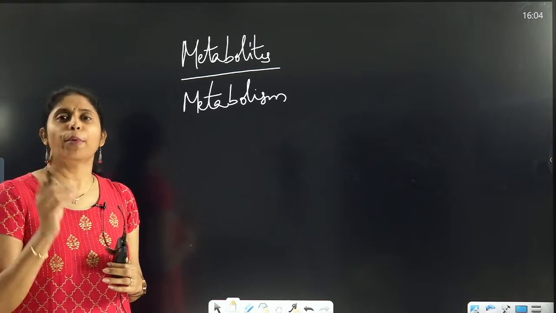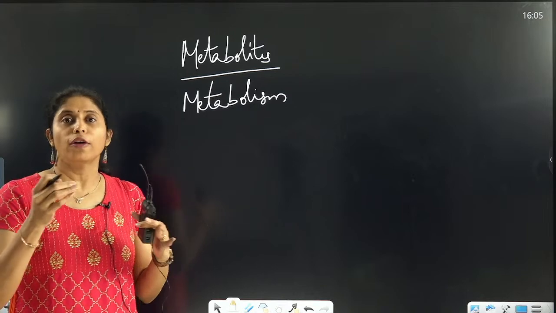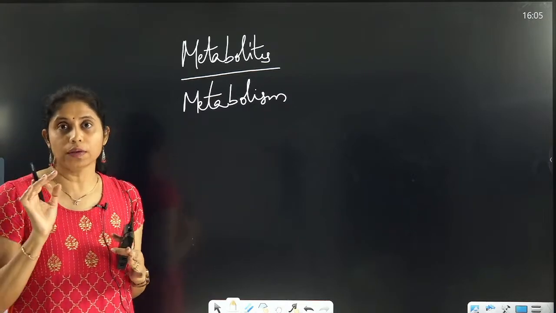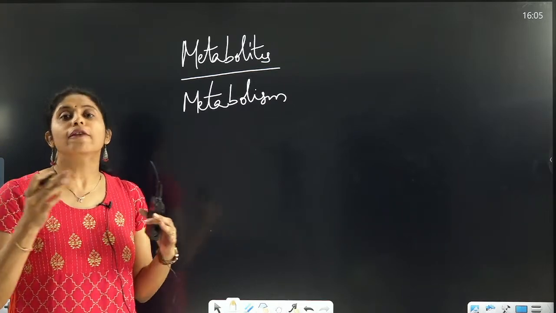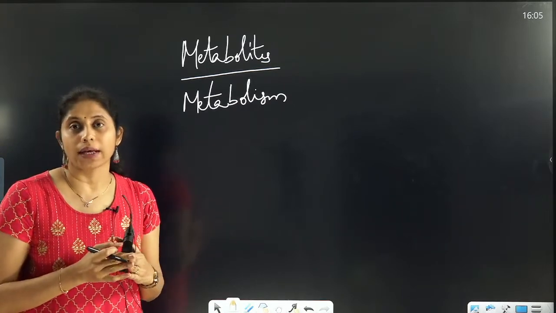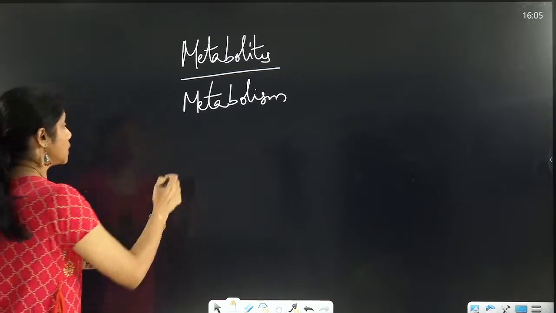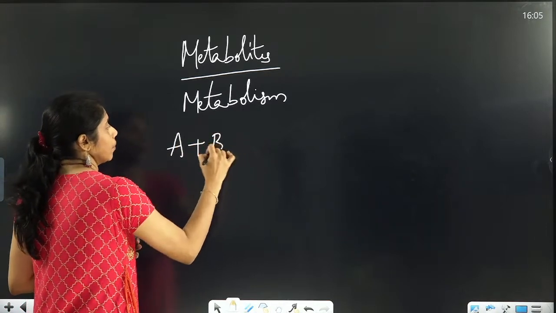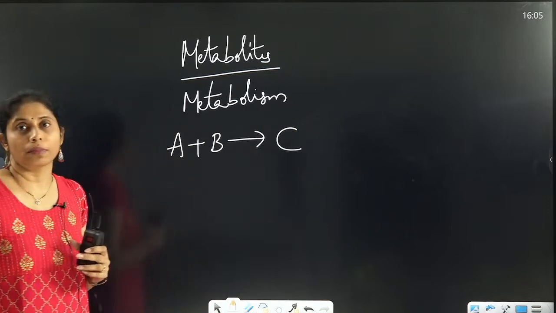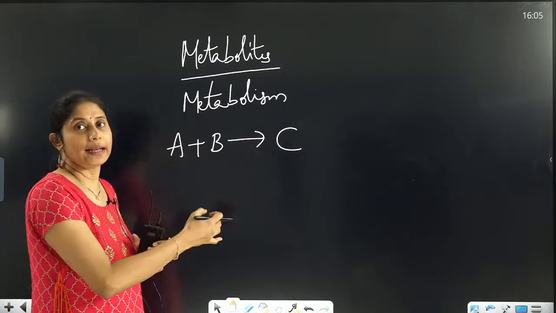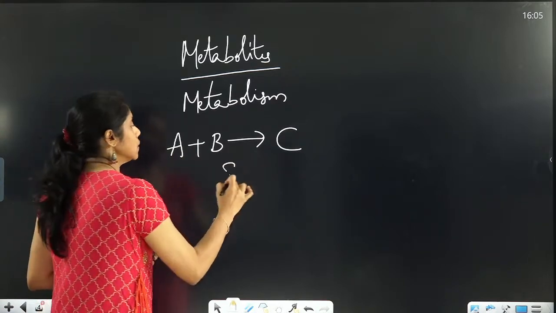That means at any point of time in your cell or in your body, some molecules will keep on forming from other molecules, or some molecules will be broken down continuously. If they are getting formed, that kind of process is called anabolism. See an example like A and B. Let us take two molecules, A and B. These two molecules are getting fused to form a compound C. So this kind of mechanism where A and B are combined to form C is called synthesis or anabolism.